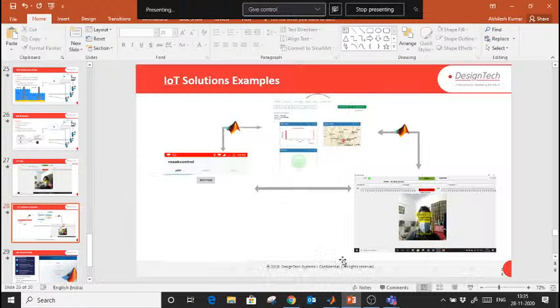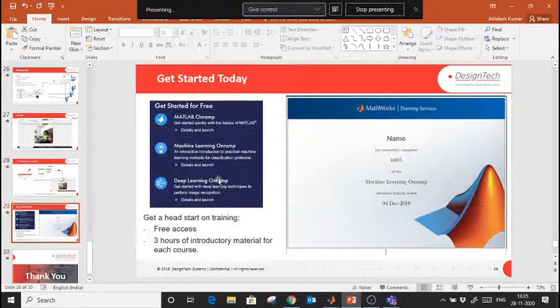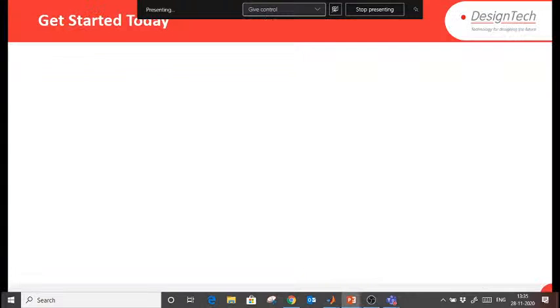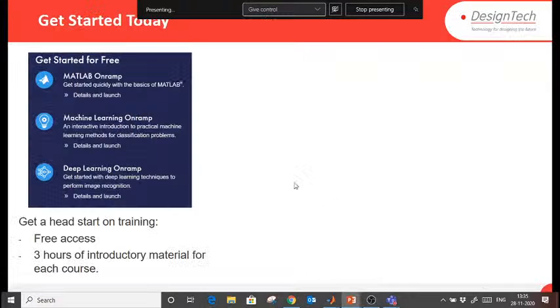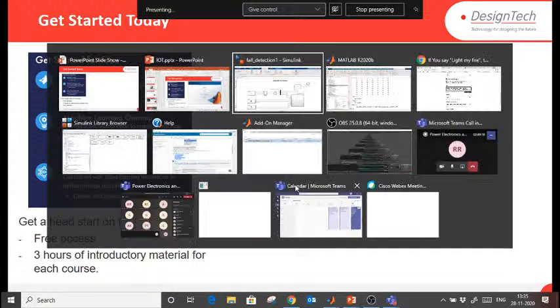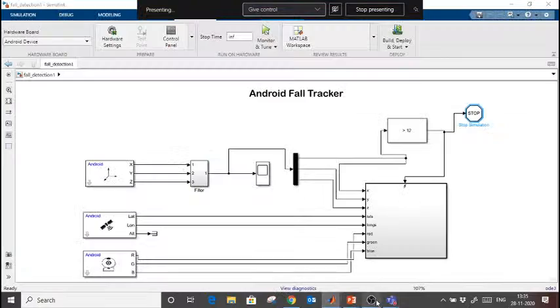Okay, that was the session for today. And next, as we already discussed, if you are a beginner in MATLAB, you can start from today. We have some courses available. There are 8 courses: MATLAB Onramp, machine learning, deep learning, signal processing, image processing, Stateflow, and different control system modeling. Let me share all of that, then we will discuss later.